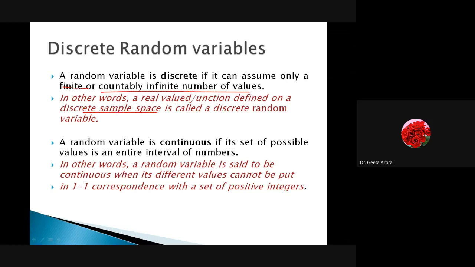Discrete sample space, obviously, is when we can write down the values, and whatever values they are, the outcomes lie among them as possible outcomes. Similarly, we have defined the continuous random variable. A random variable is continuous if its set of possible values is an entire interval of numbers. In other words, it is said to be continuous when its different values can't be put in one-to-one correspondence with the set of positive integers.